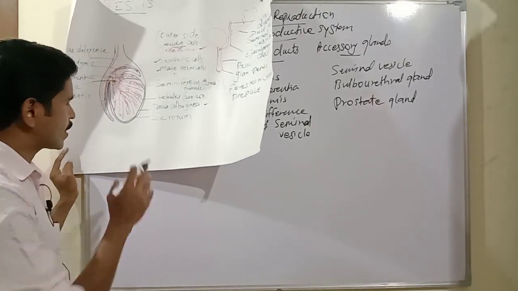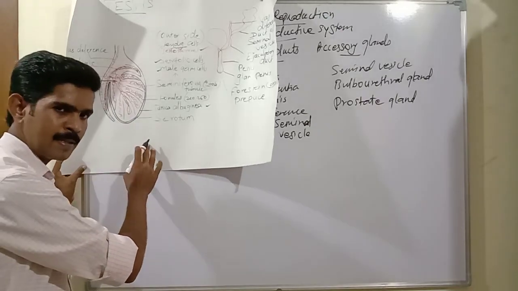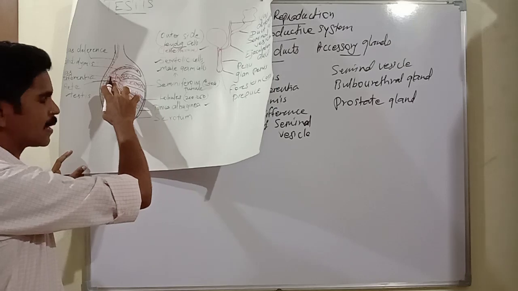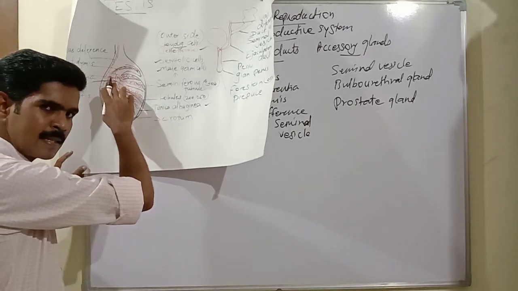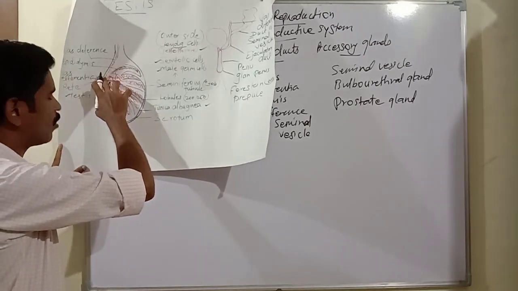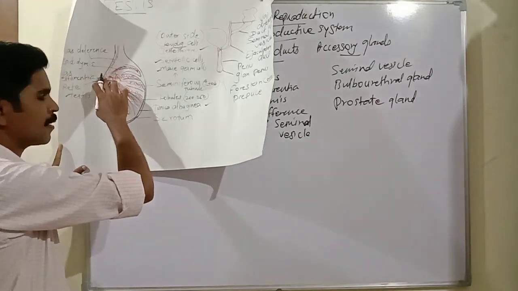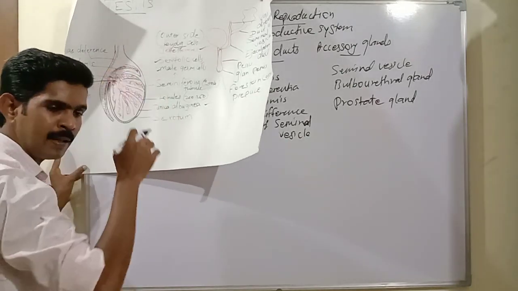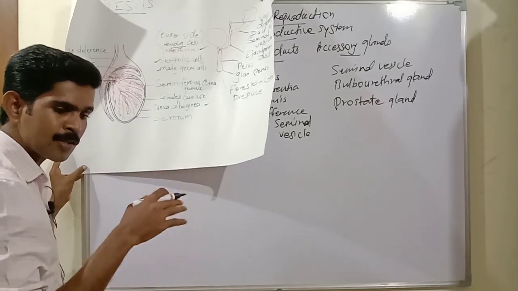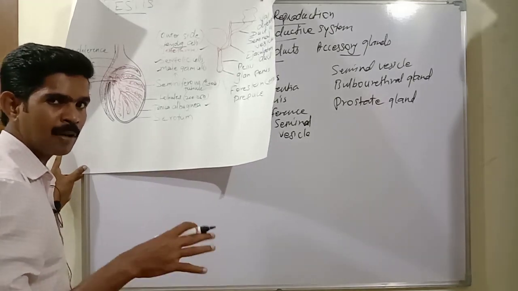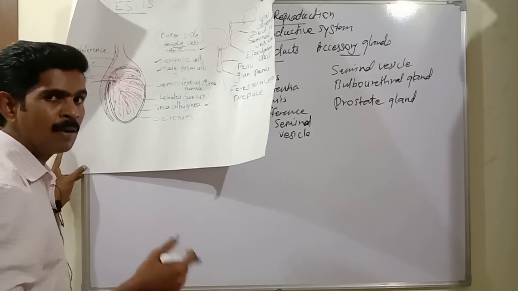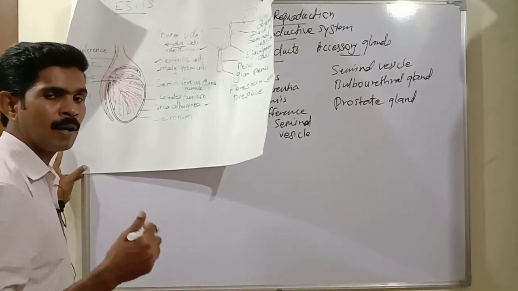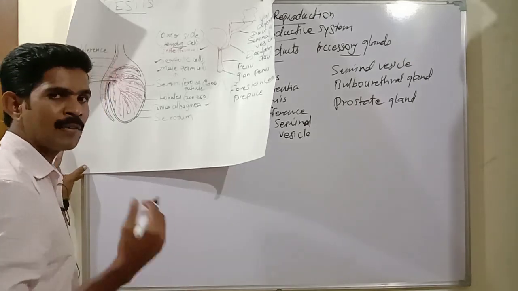Understand? So once again I will repeat all these points. From the seminiferous tubule, the sperm enters the rete testis. From the rete testis, the sperm enters the vasa efferentia. From the vasa efferentia, the sperm enters the epididymis, and after entering, they stay inside the epididymis for a few hours for maturation, for getting more food, for effective movement, and for active fertilization capacity.